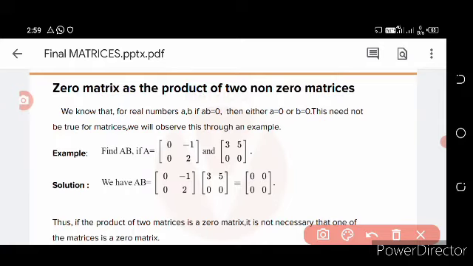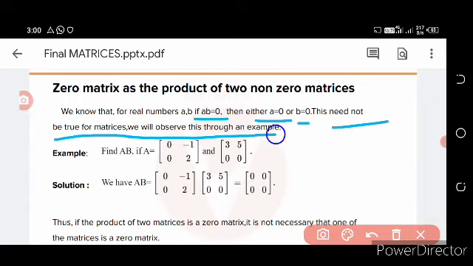For example, for real numbers a and b, if ab is equal to 0, then we have to conclude that a is equal to 0 or b is equal to 0. But this need not be true in matrices. We will observe this through an example.